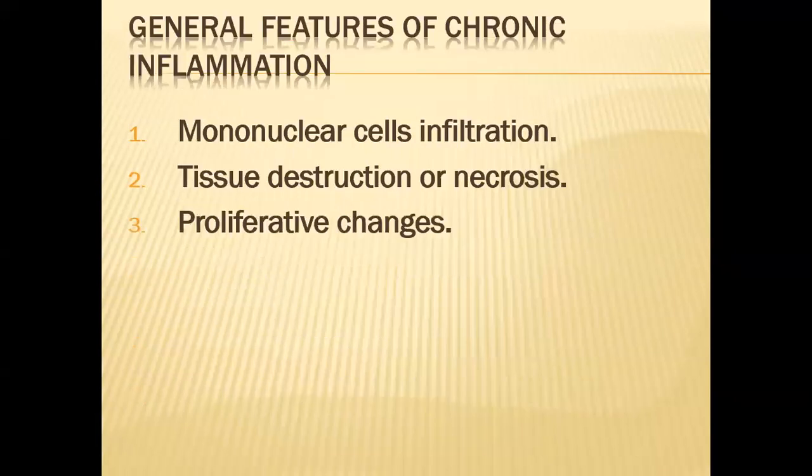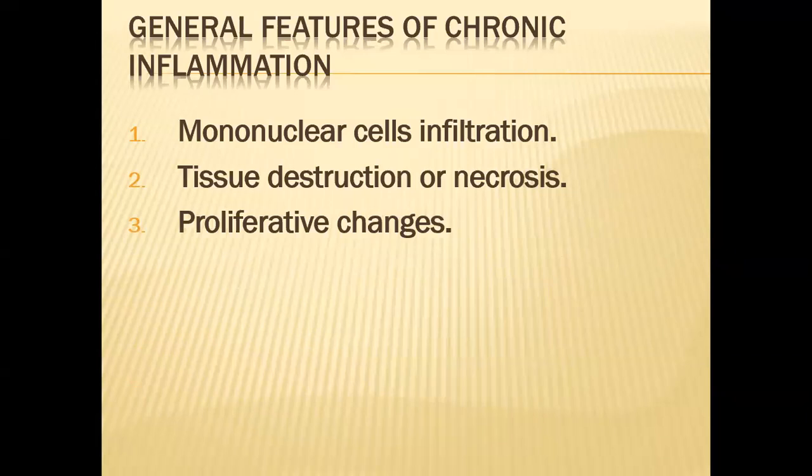Now, the general features of chronic inflammation, as I have told you in previous lecture. Three are the common general features of chronic inflammation. These are the mononuclear cell infiltration. Mononuclear cells, as you know, are lymphocytes, plasma cells, macrophages. The most important is the macrophage. Number two is the tissue destruction or necrosis. As you know, the macrophages release a variety of lysosomal enzymes, and these cause the tissue destruction or necrosis.